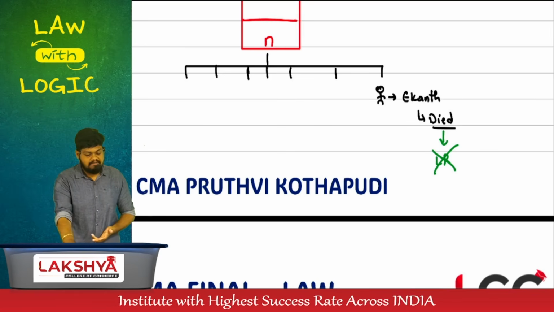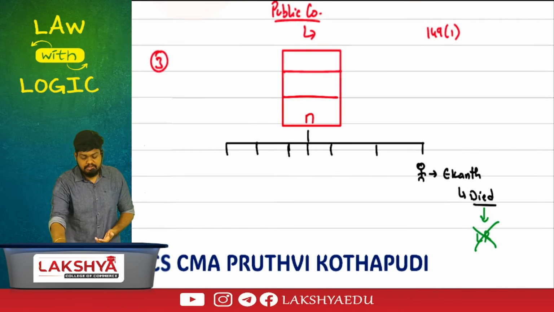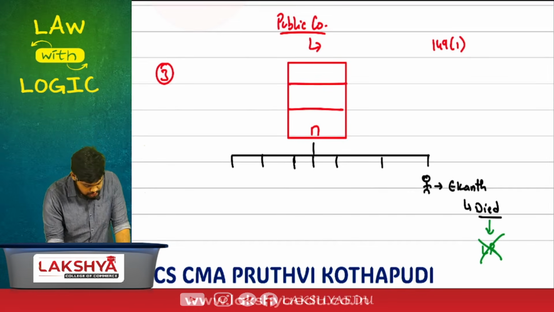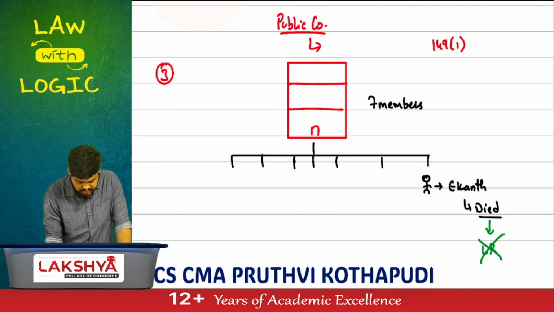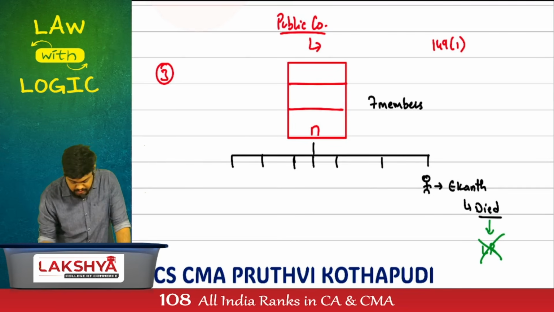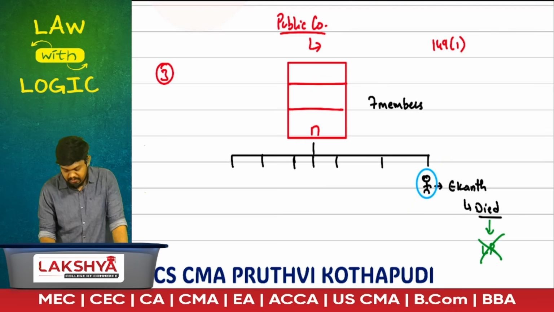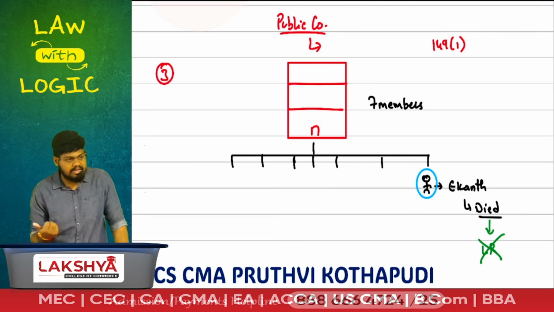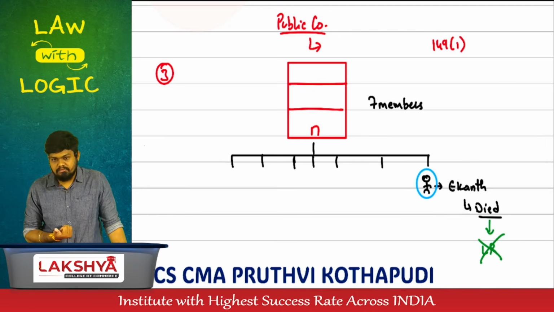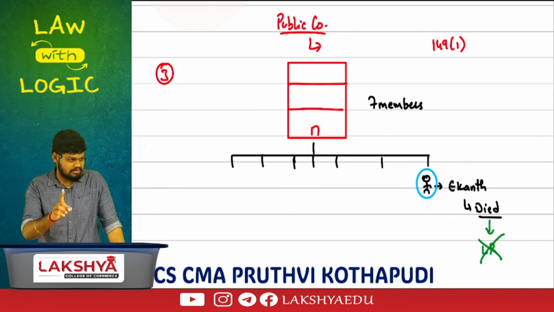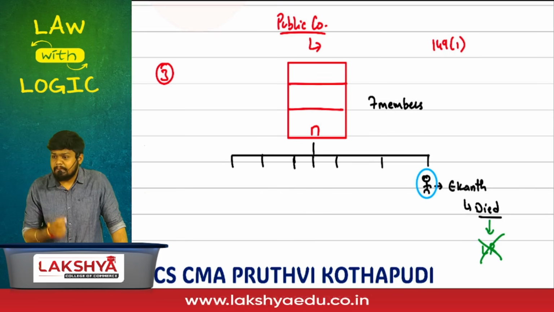Okay. We have how many members? Which company are we talking about? How many members should it have? Is 7 the minimum requirement or the maximum requirement? And the company had 7 members, but unfortunately, Akan, one member, died. If he dies, do we care? Yes, we care. Not because of Akan, but because of the number of members.